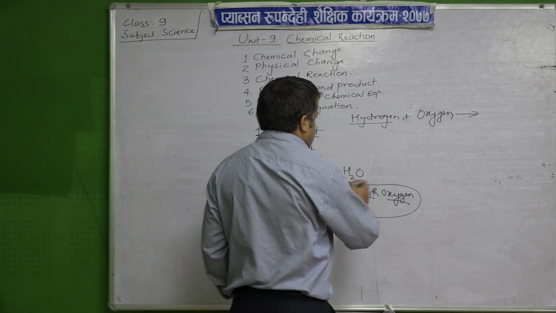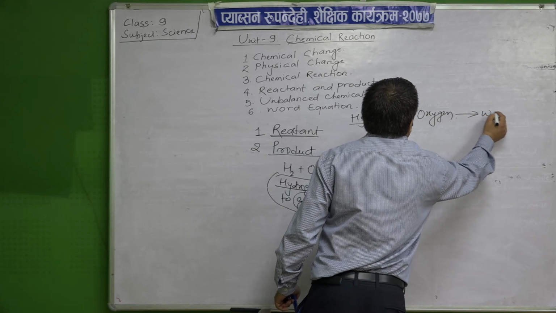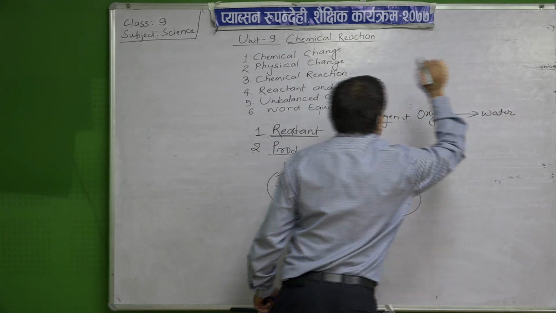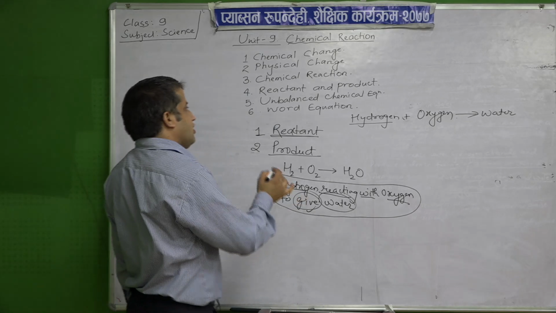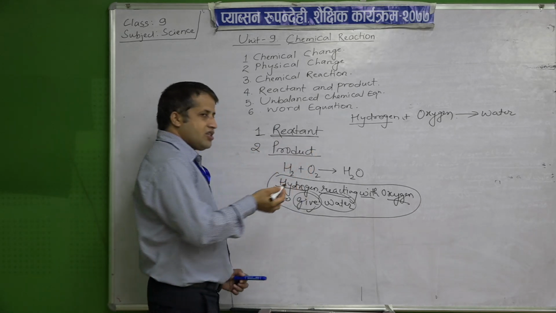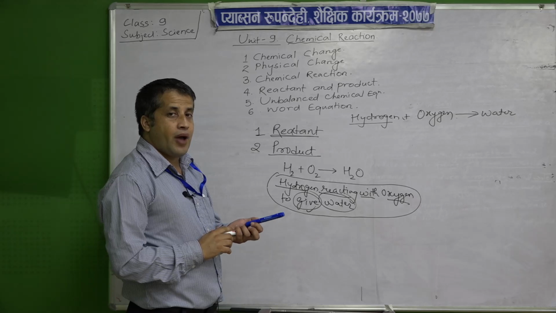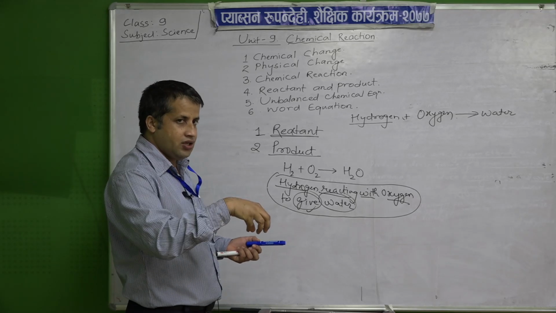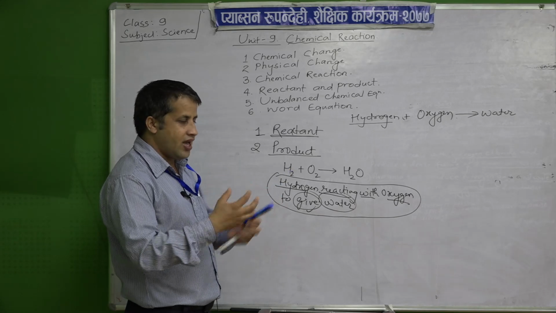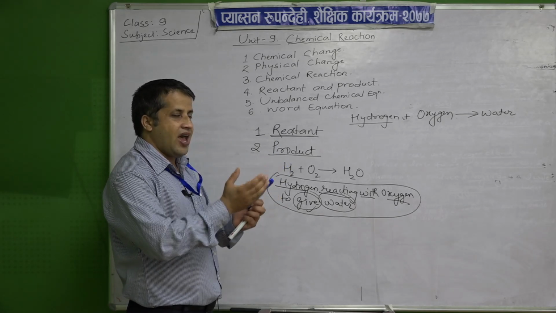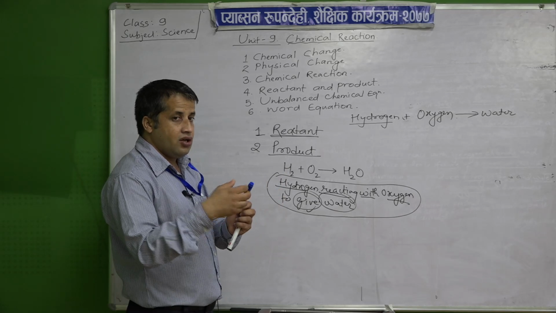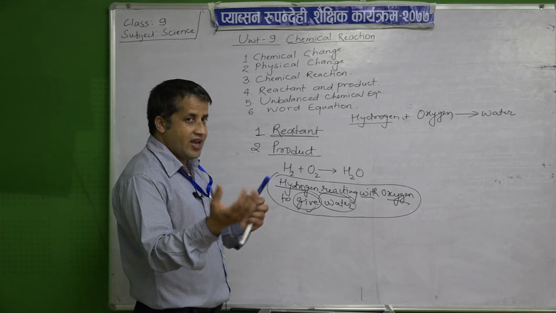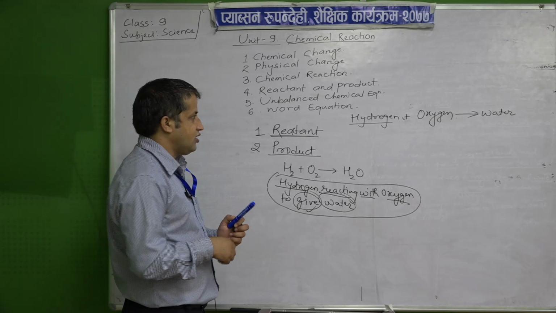The product is water. So this is the chemical change represented by using words. The main chemicals involved are written in words, and other things are added by using the operators, the signs, symbols we can say.